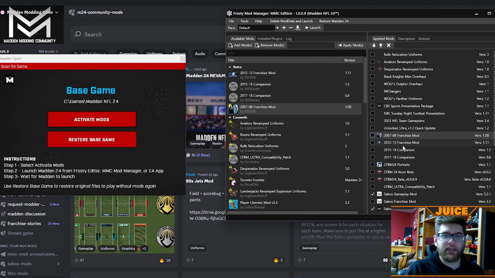So the mod gives you the custom portraits for what the players look like in the game that this mod takes place in. Like if I was to load up the 2012-2013 mod and I went to the Lions, Calvin Johnson would have the portrait of what he looked like in Madden 13, because it'd be 2012 to 13, so Madden 13. And if I went to, I don't know, 2015 and I went to the 49ers and I went to Navarro Bowman, he'd have his player portrait in there. Anybody, basically. Some of them don't work, but most of the time, all of the important players have portraits, just like they would in the game if you're playing it normally on a regular console.